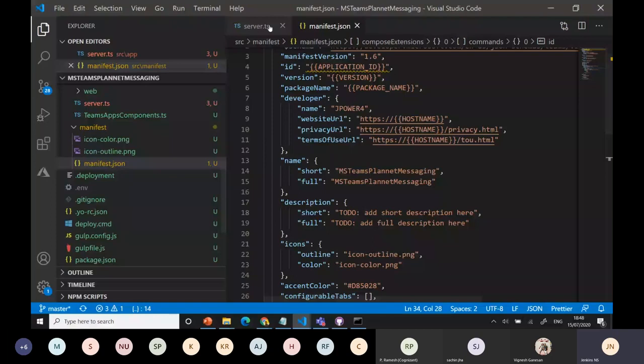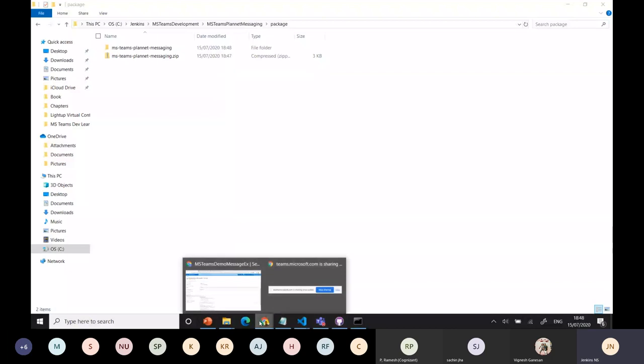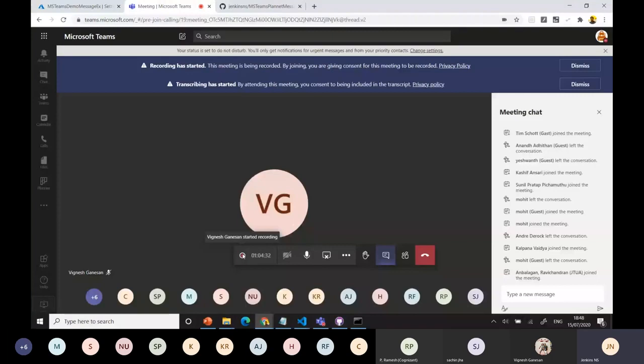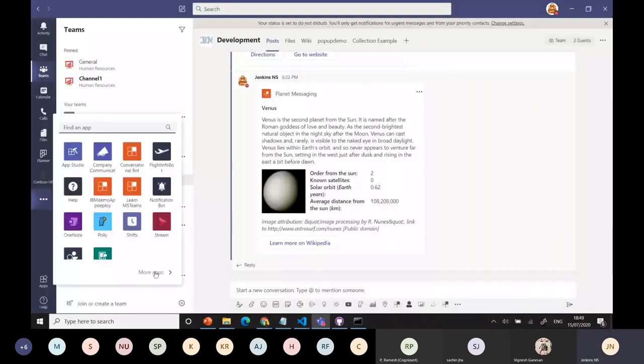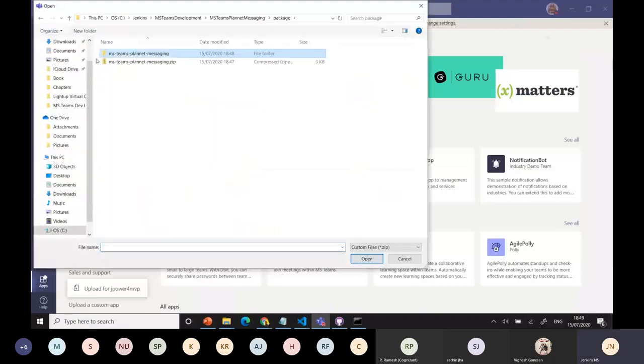Now what I'll do is copy and import this one into my Teams. Okay, I'll go to my Teams here. I'll go and add a new app, more apps, upload a custom app. And go to my package favorites and MS Teams Planet. This is the Planet messaging app, right? I'll open it.